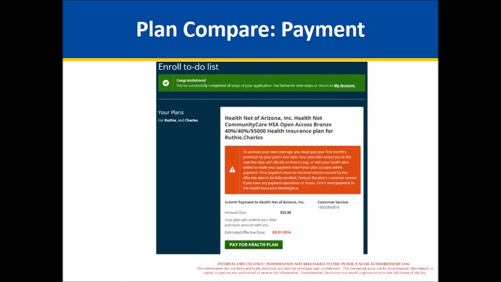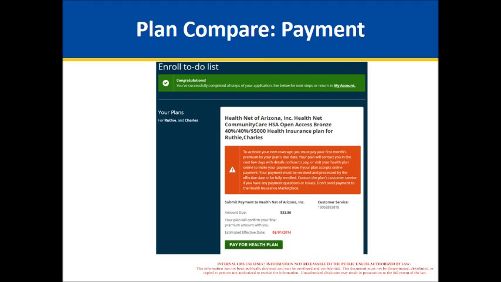And we're almost done here. This is actually the last slide. This is the enrollment to-do list again, but this time after you've stepped through to the last of the steps, and it's just showing you that you need to go ahead and pay your premium in order for your plan to take effect. So you click on the button that says Pay for Health Plan.